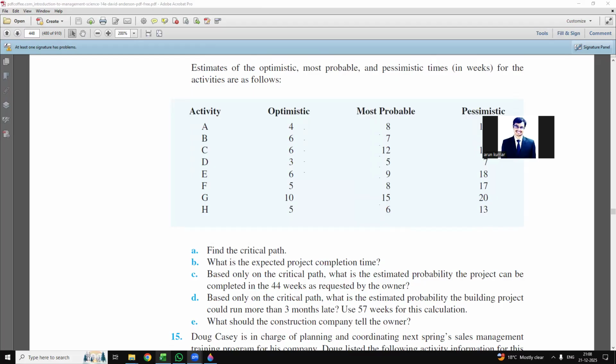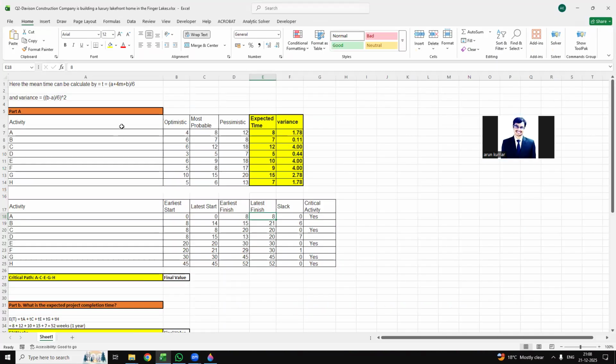So in this question, I already solved it using Excel formulas. So here, this is my Excel setup. Here the mean time can be calculated by this formula, and this is the variance formula. Then in part A, we have a table set up for optimistic, most probable, and pessimistic. This one is our activity. Then I have provided the expected time with the variance associated with it.